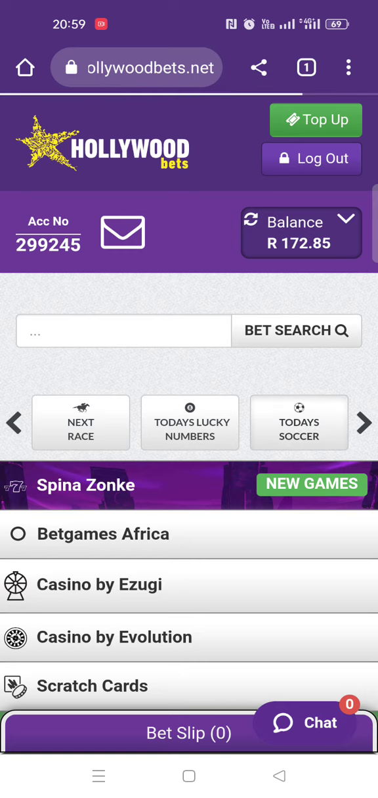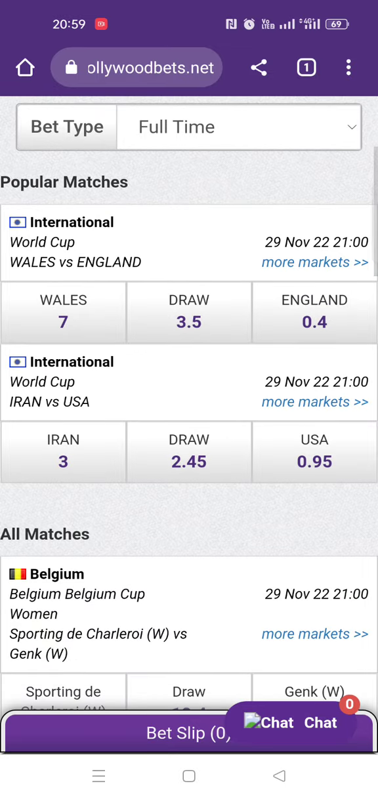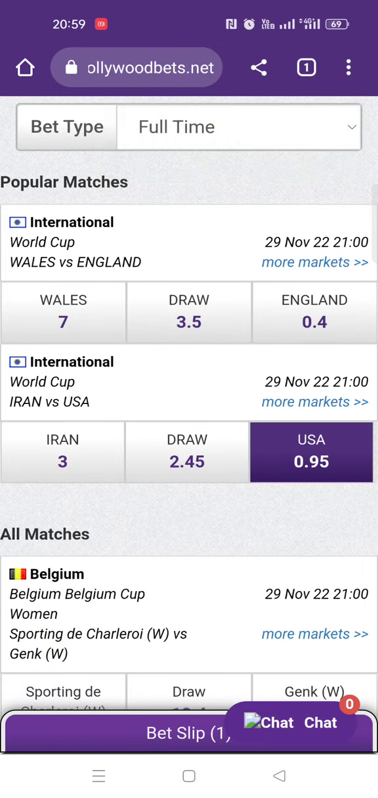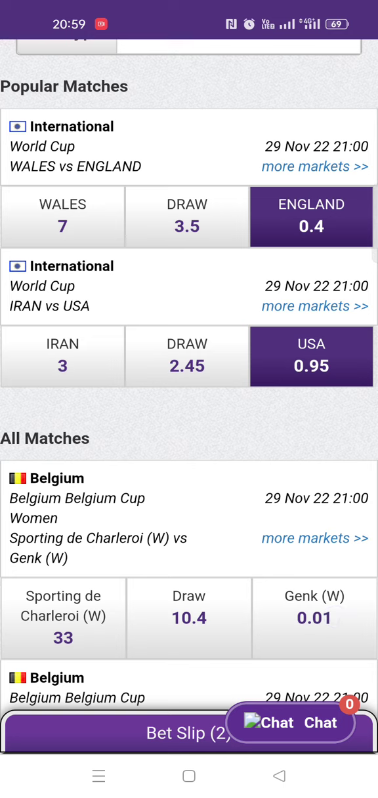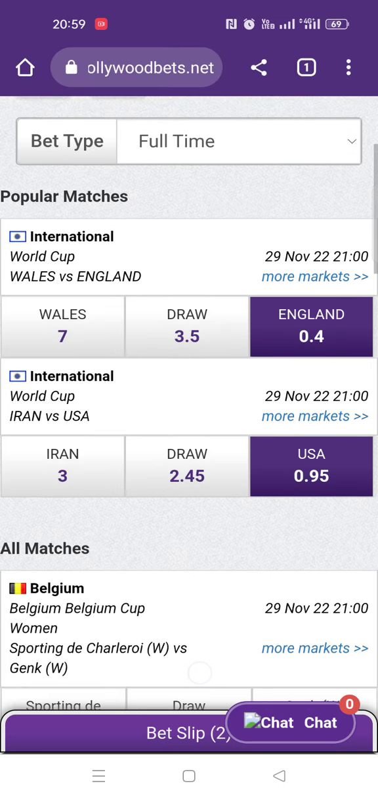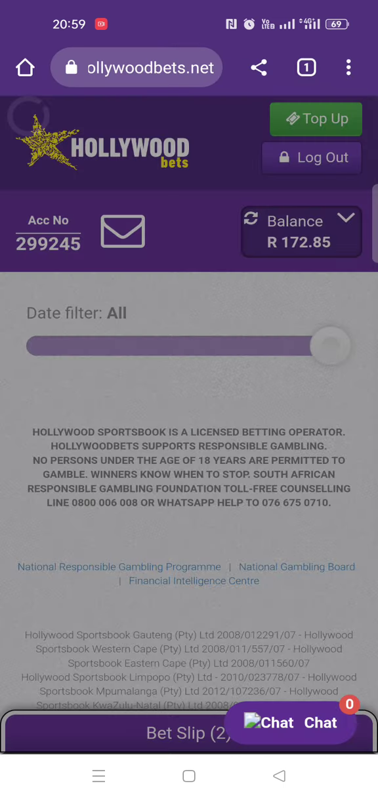Well, let me just click here on today's matches and place a bet on maybe USA and England. I say USA and England will win. I've just bet 2 matches. You can check there on the bottom. Bet slip, 2 matches.